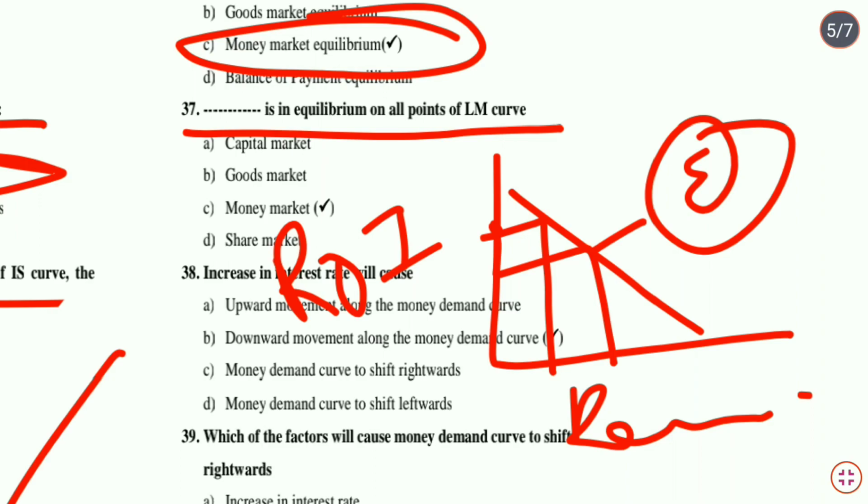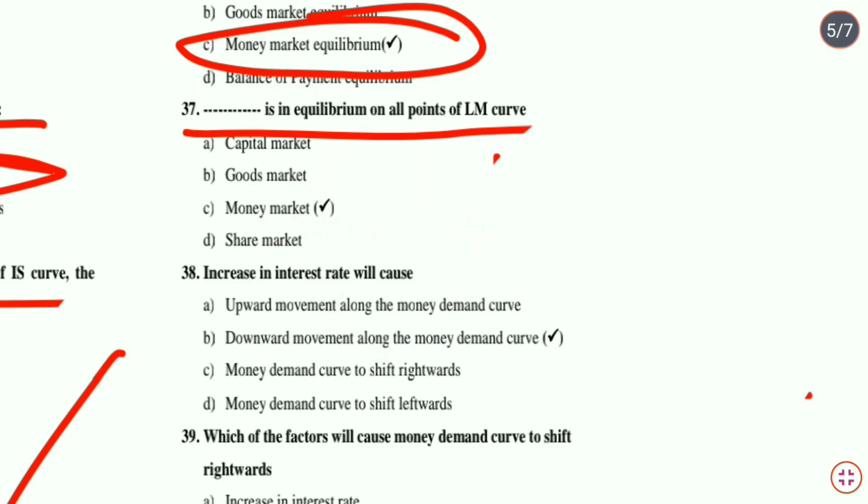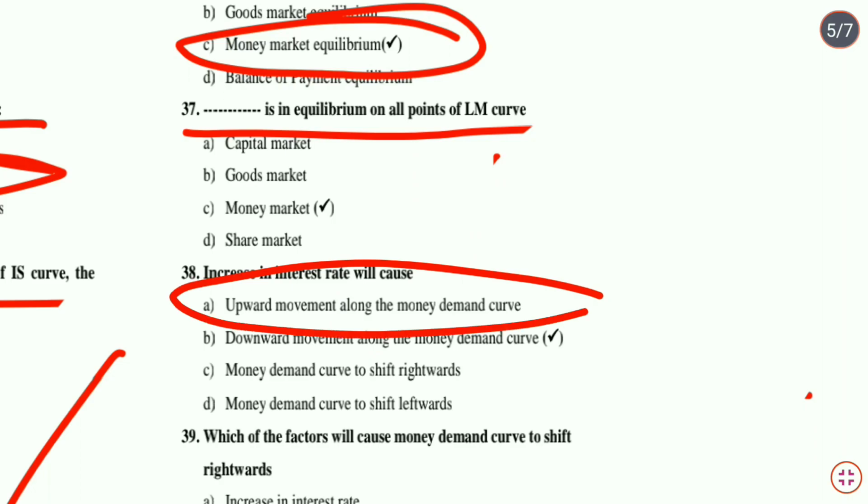अगर हमारा इंटरेस्ट रेट बढ़ जाता है तो उस वक्त क्या होगा? Upward movement along the money demand curve. यहां पे इसका ऑप्शन जो है वो गलत यहां पे हुआ है by mistake, but option A, upward movement along the money demand curve, is the correct answer. Next question, that is,